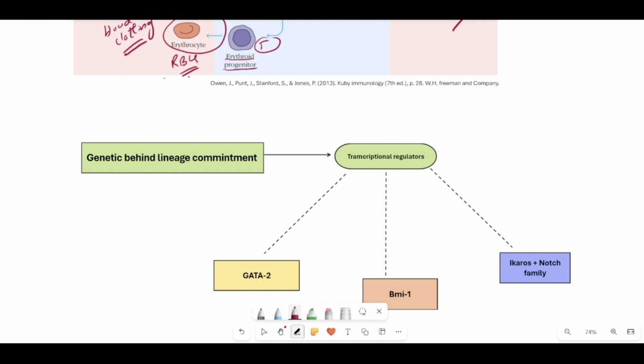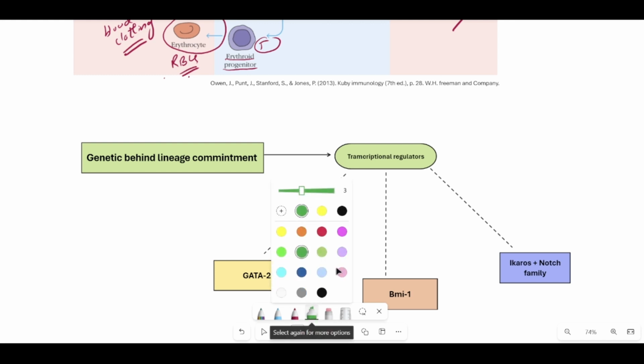This means that there are specific regulators working at this time in order to decide which particular lineage should be switched on or switched off, depending upon the need of the body, that is which type of cell lineage is required, whether the myeloid cells such as the dendritic cells, neutrophils, mast cells, eosinophils, basophils are required by the body, or other cells such as B cells and T cells are actually required against the infection. Okay, so the most important thing here is that you have to consider this thing, that let me take a color.